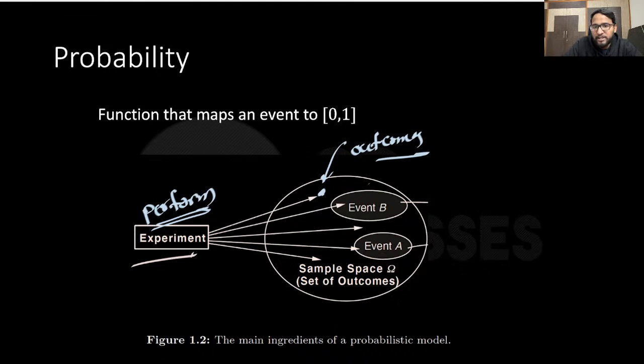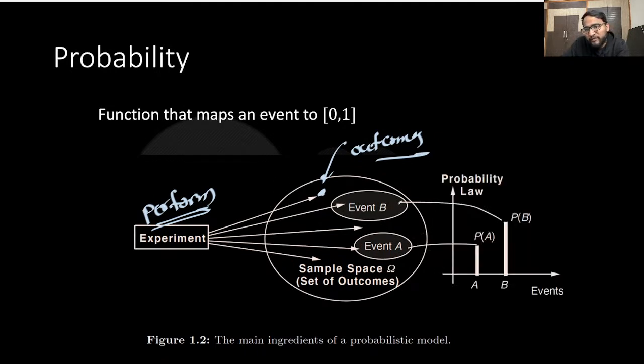Then in this sample space, you picked some subsets. You pick some subsets. You will say that these are the events, right? Now you will talk about the probability. Out of this I will define the probability, which will say that, okay, the probability this event will occur is the probability of B, the probability this event will occur is the probability of A. So these are the probabilities, right? Okay, let me know if there is any doubt till this point. Cool. I hope you understood, right?